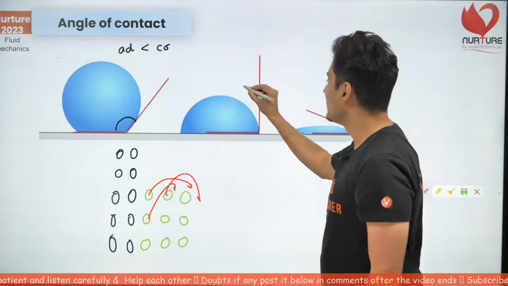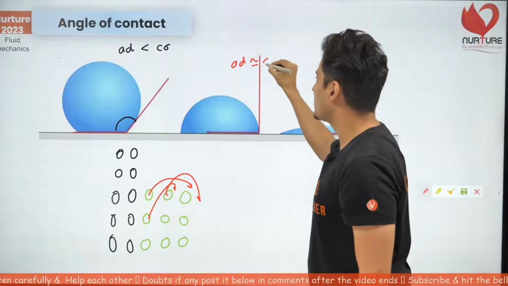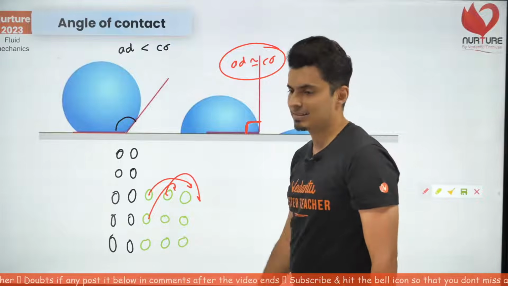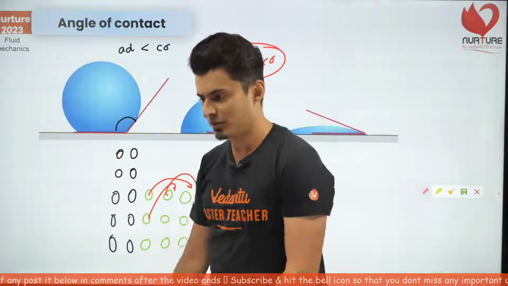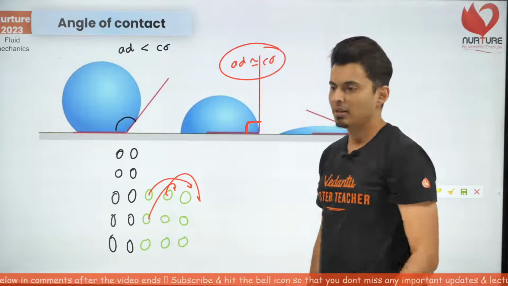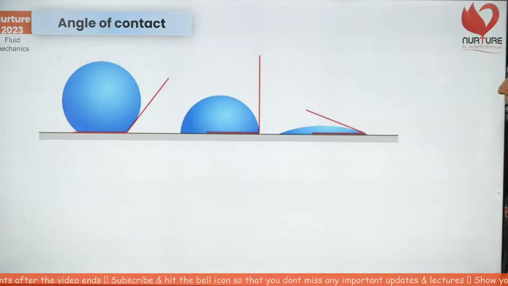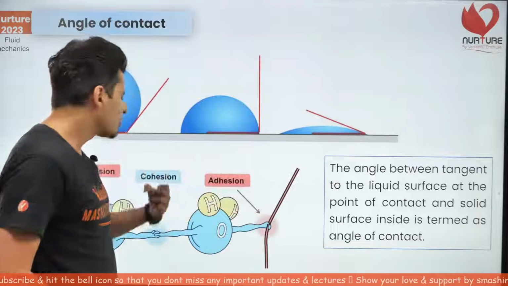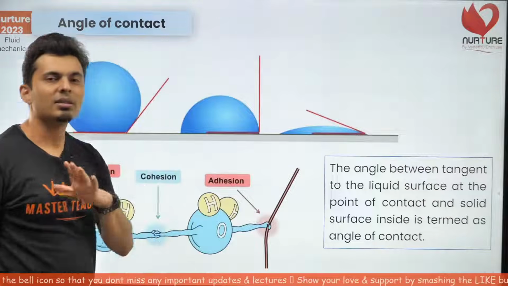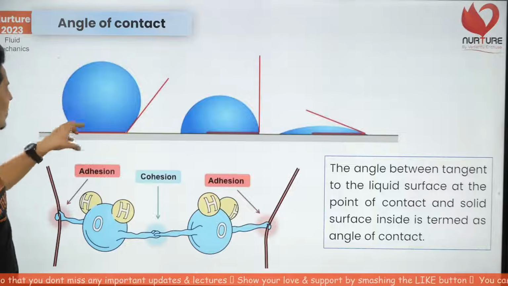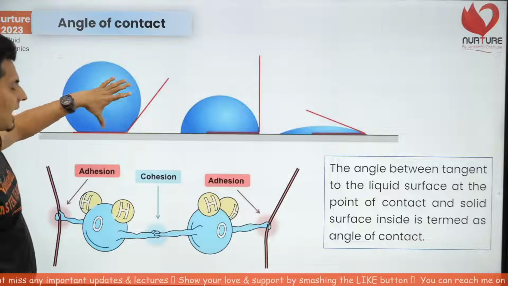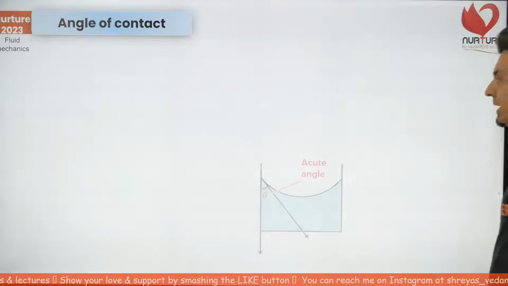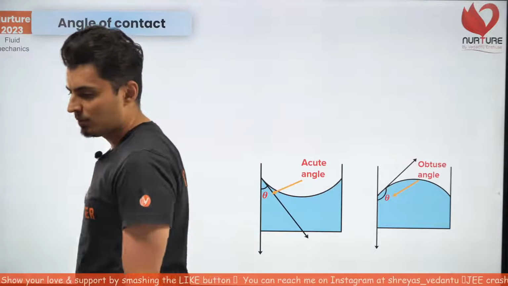And when adhesion and cohesion are roughly similar, you will see that the angle of contact is 90 degrees. So those are the three different scenarios. Is that understood, my warriors? So when adhesion roughly equals cohesion, the angle of contact is 90. When adhesion is very strong, it is acute, and when adhesion is weak, molecules prefer to stay together, they will round up, and the angle of contact will be obtuse. Okay, perfecto. So very good, Chandan.